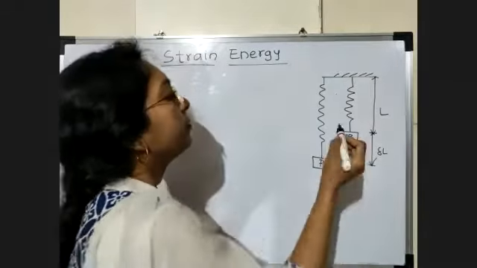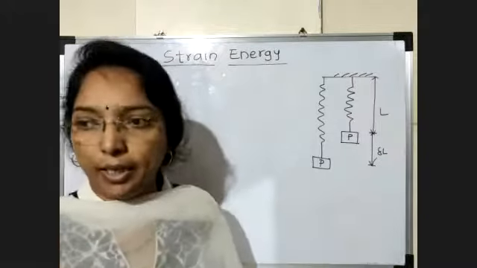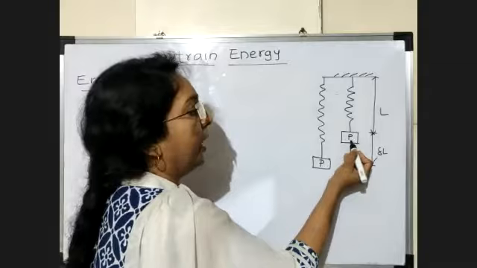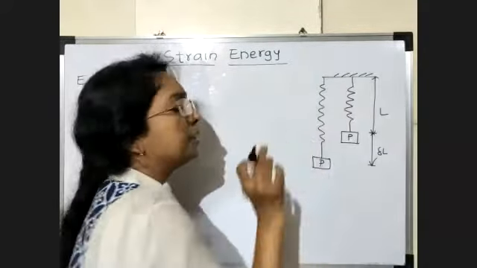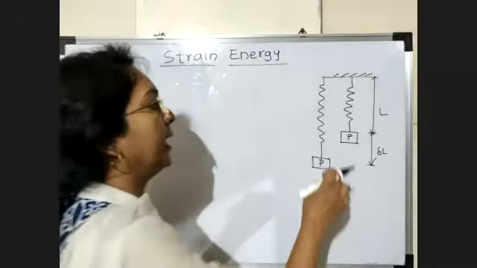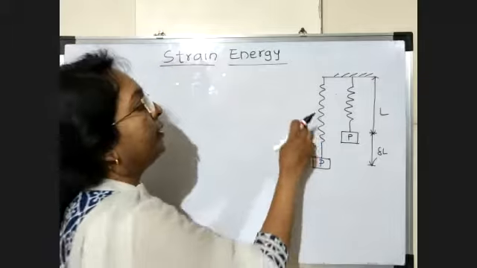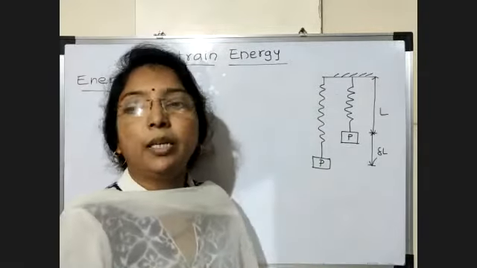Now, the energy stored in this load is potential energy. When this load moves downward, this potential energy is stored in this spring, that means elongation takes place. Now we say work is done.